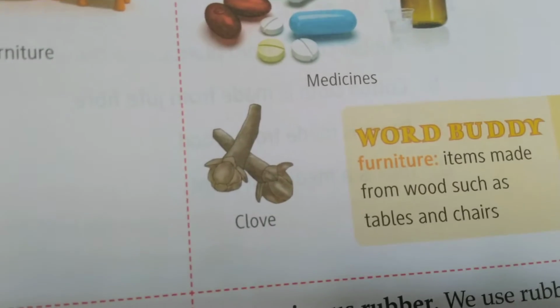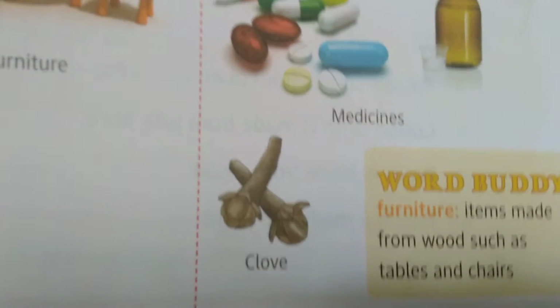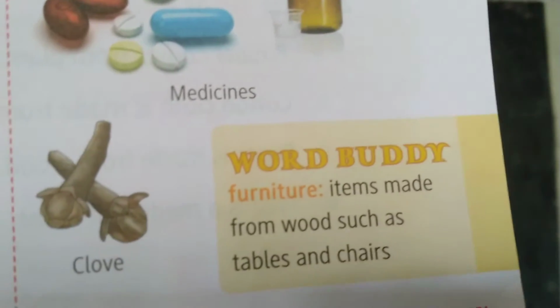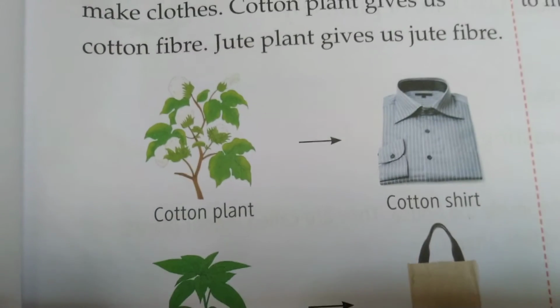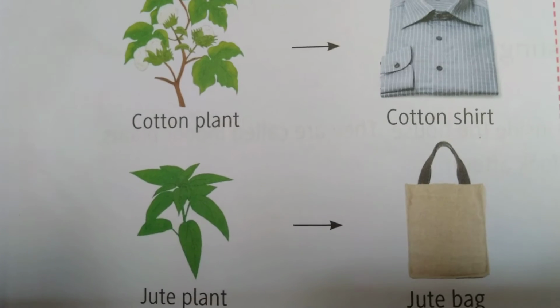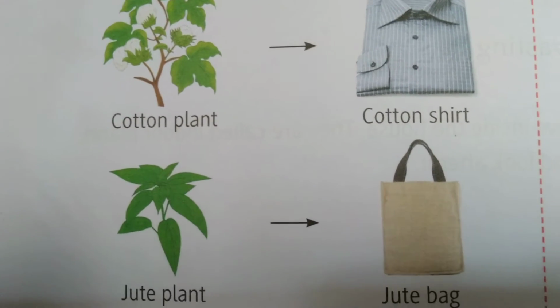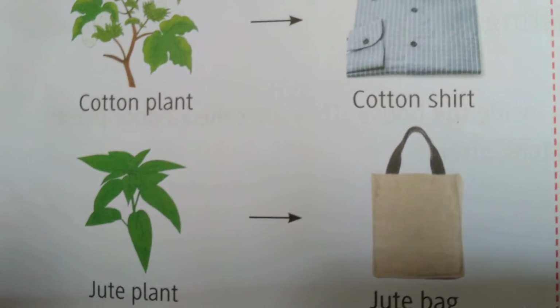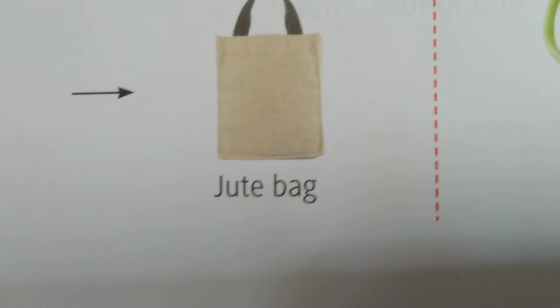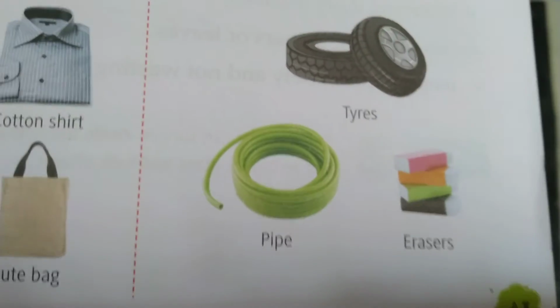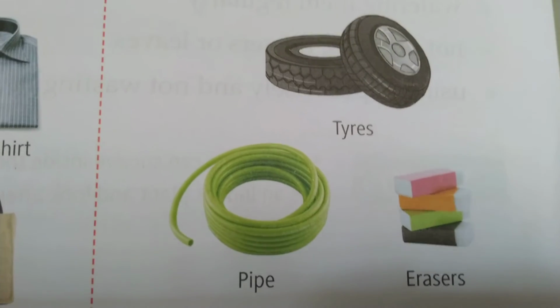And this is the clove, lavangamu we can say. This is the oil. Oil also comes from plants. Next one is the different types of fiber the plants give us. The cotton plant gives cotton cloth like shirts and trousers. Jute plants are made into jute bags. We carry things in the bag. And plants give us rubber. It is made into wheels like tires, pipes and erasers.